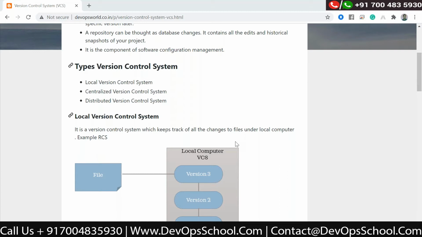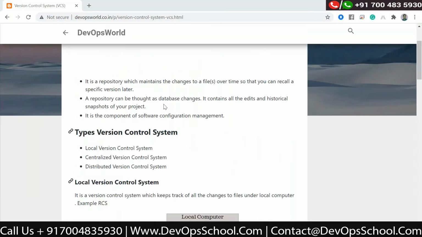So for that, we need the version control system. It is a repository which maintains the changes to the files over time, so that you can recall a specific version later.